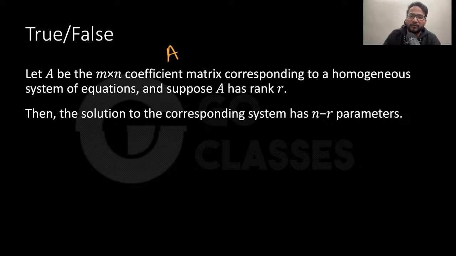Is this true or false? True, right? This is an easy question, which is true.